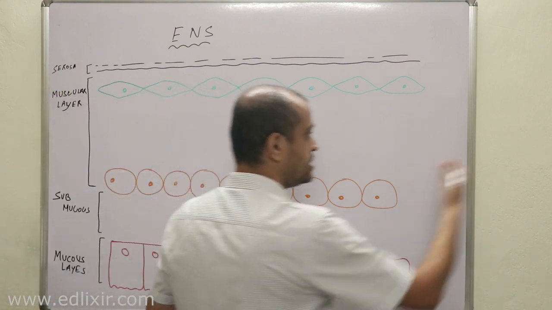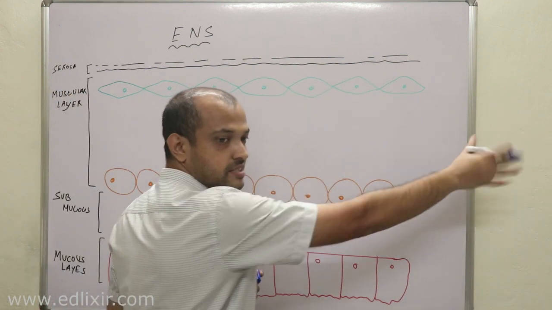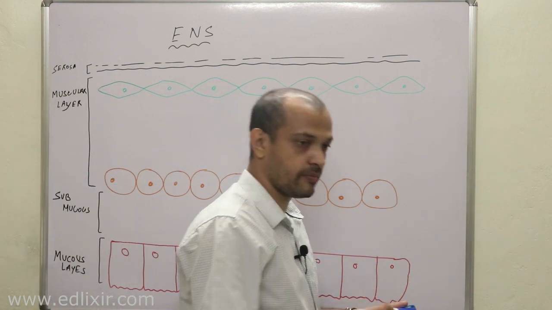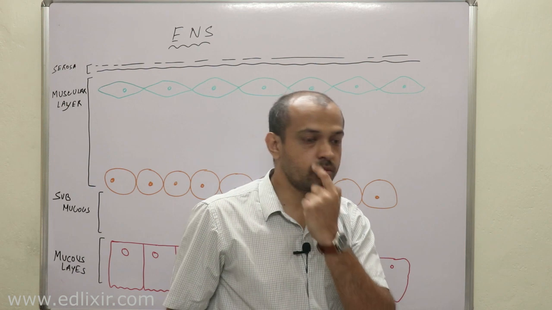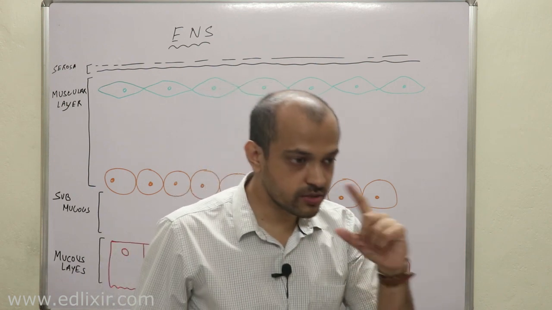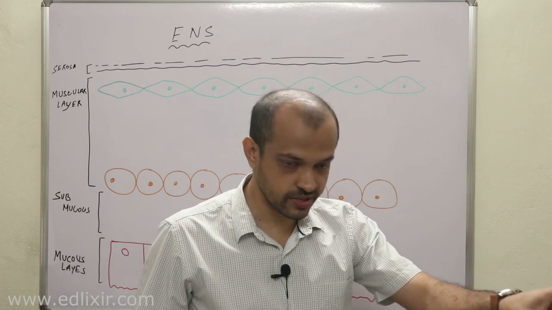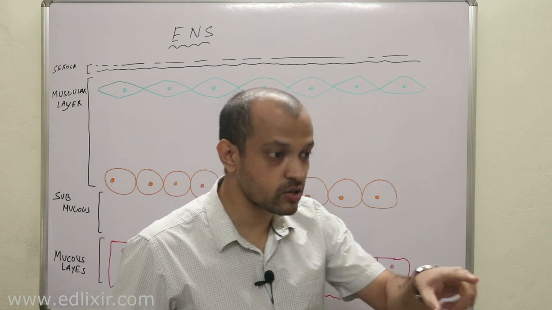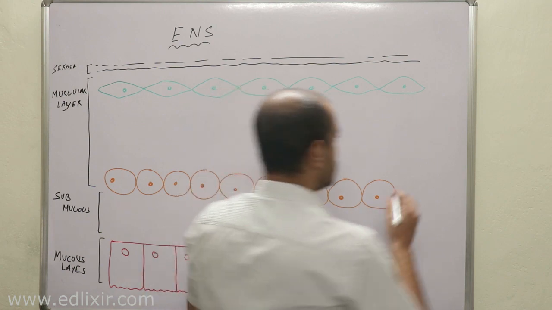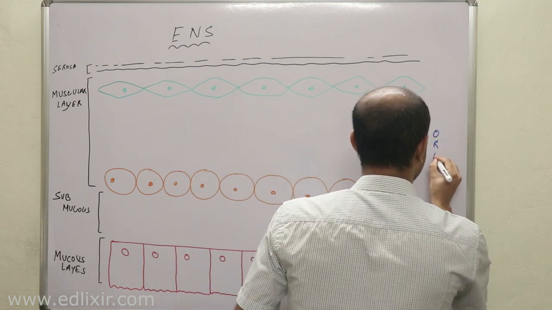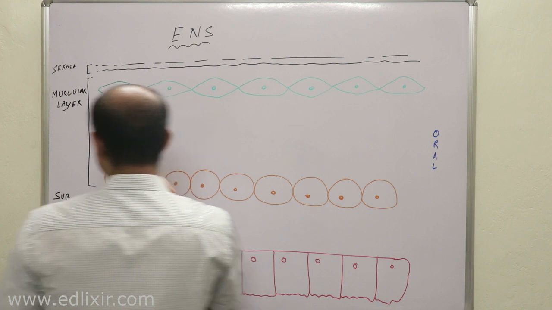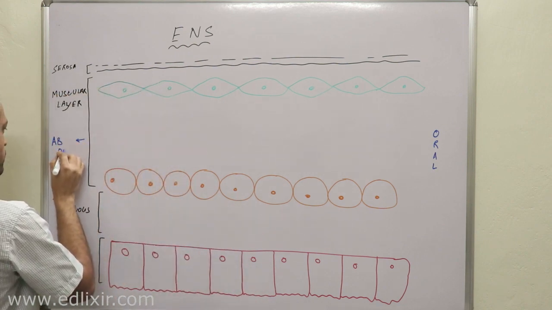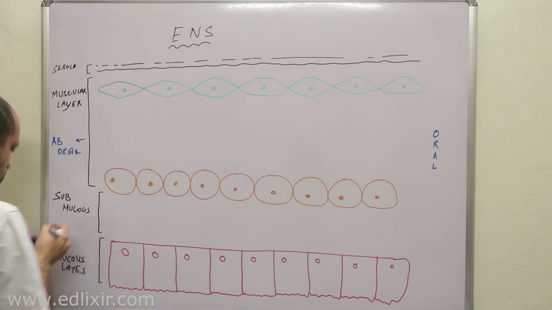Suppose here is your mouth, and this is the oral portion where your mouth is present. And where your anus is present, I am not going to show the anus obviously, that is the aboral portion. Suppose this is your oral portion, and this is the aboral portion, okay? Now listen with all your attention.